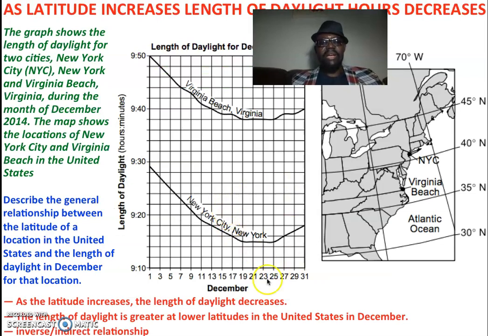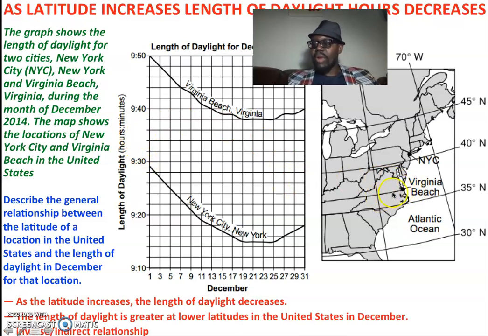So these are relationships that we should always remember: the equator is at 0 degrees latitude. As you move away from the equator towards the poles, what happens to latitude? Latitude increases. And as latitude increases, the length of daylight hours decreases.